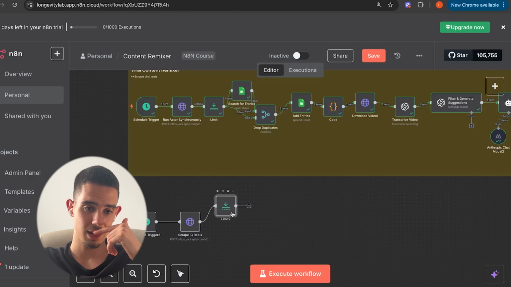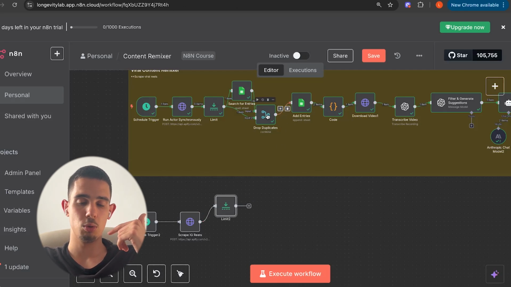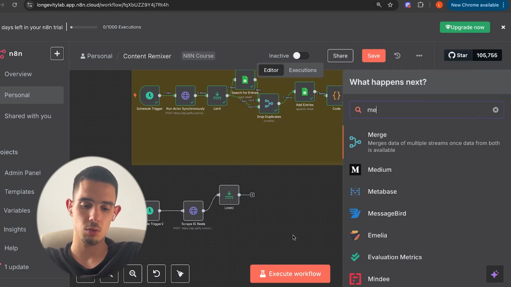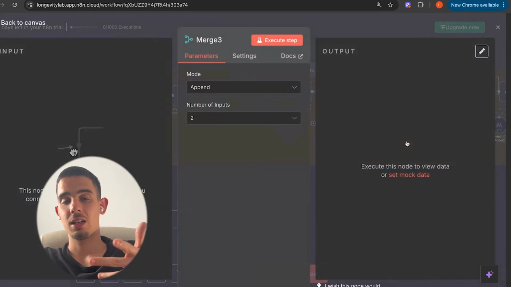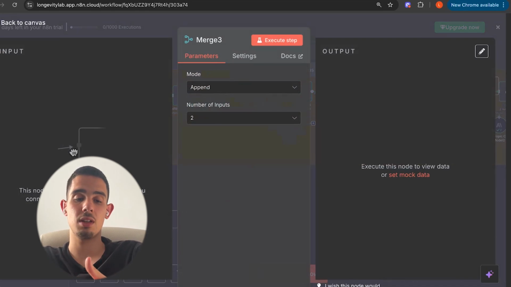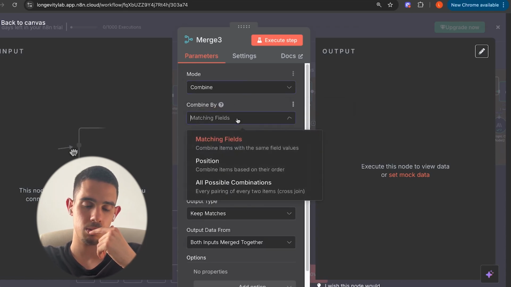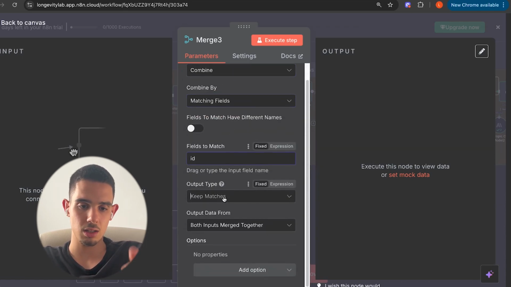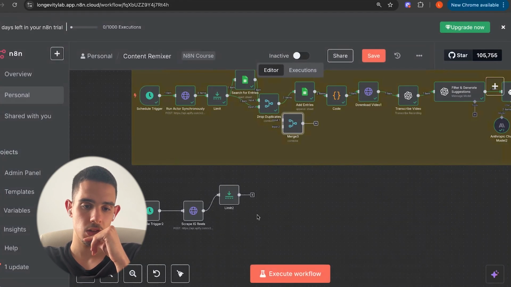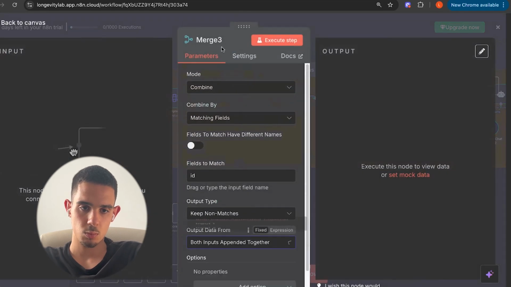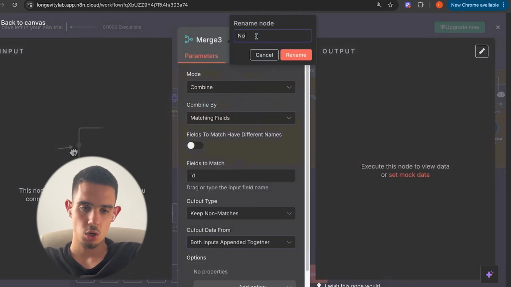And now we're gonna have the limit. And then over here we have the drop duplicates. As you can see, this is a pretty easy merge that we're gonna use in order to check into our database if we already have the reel that we're gonna scrape, so we don't get duplicates every single time. So I'm gonna go here, I'm gonna go combine, matching fields, I'm gonna use ID, and we're gonna keep non-matches. There it is. We can rename it. No duplicates.